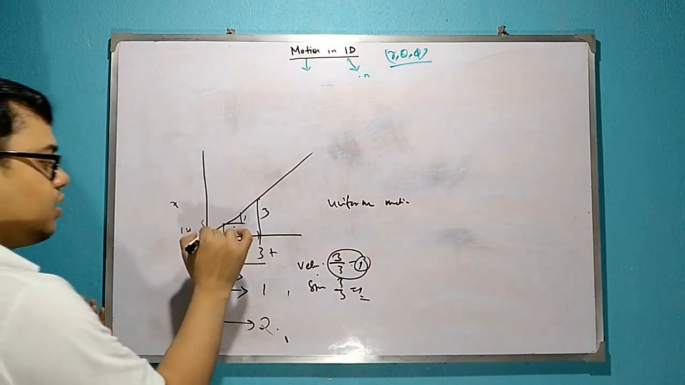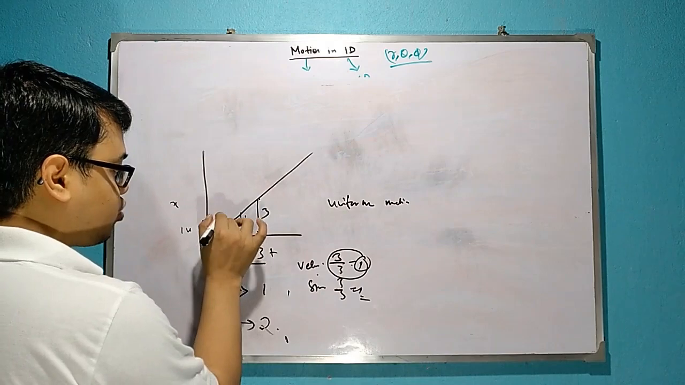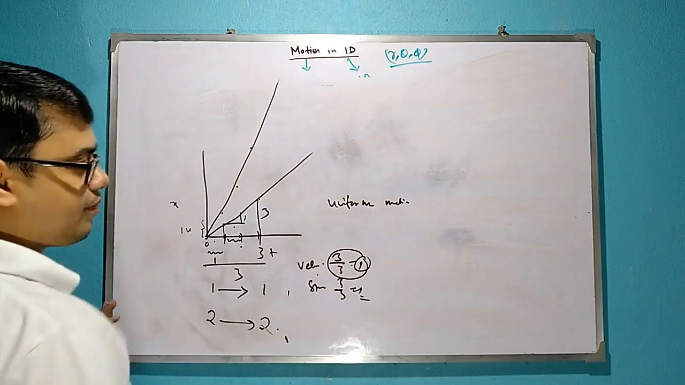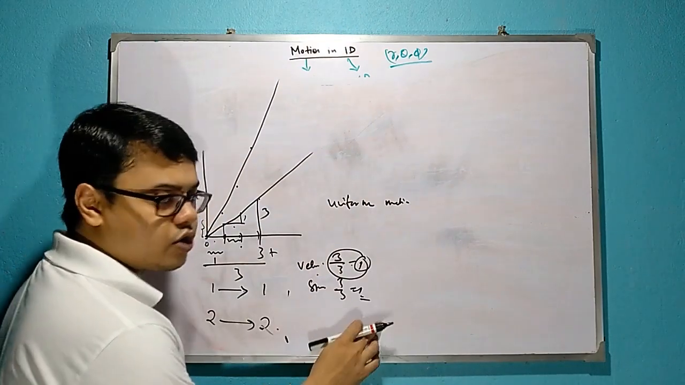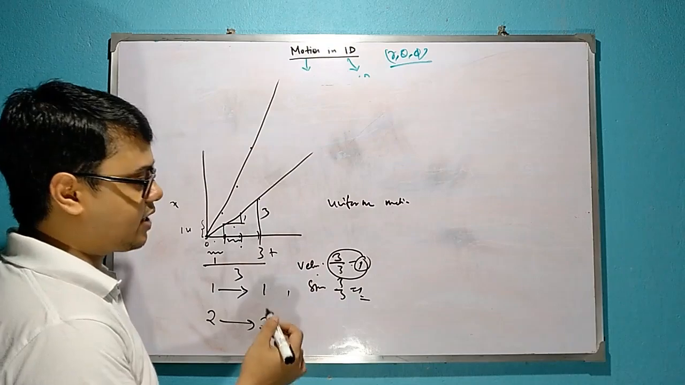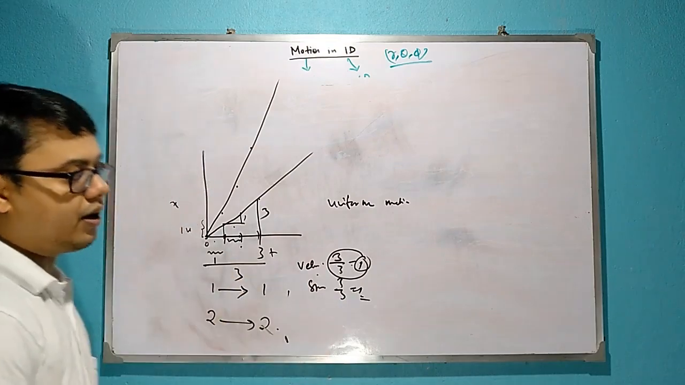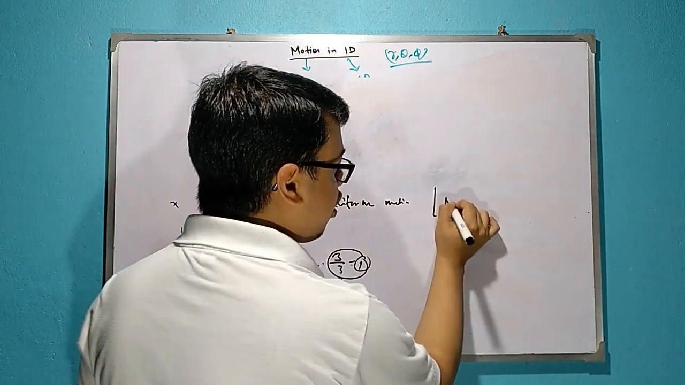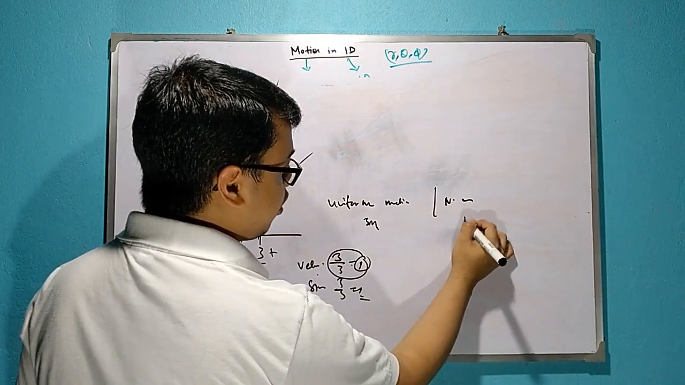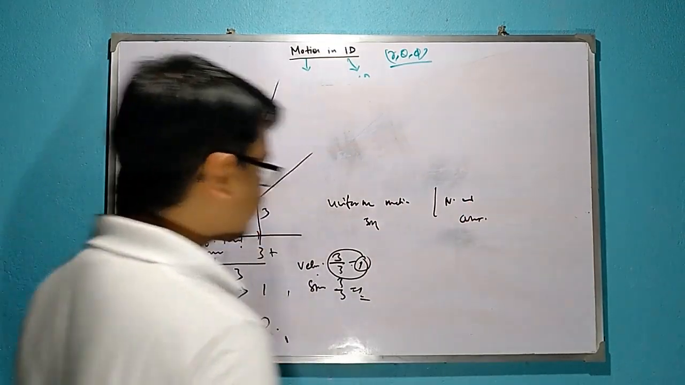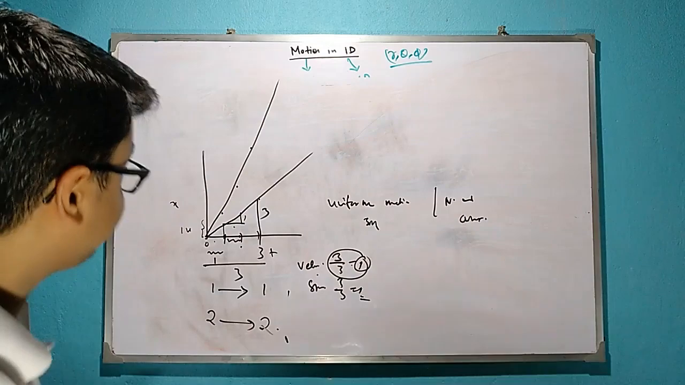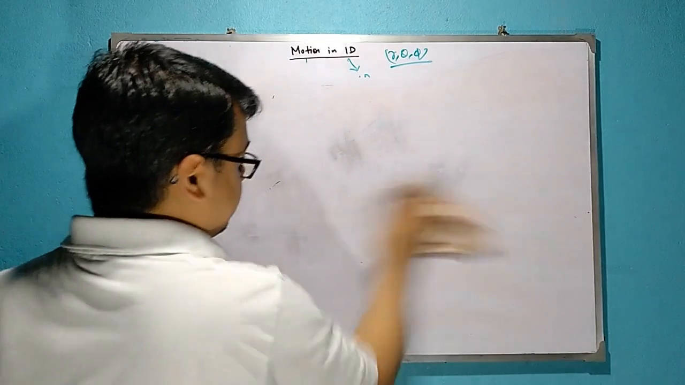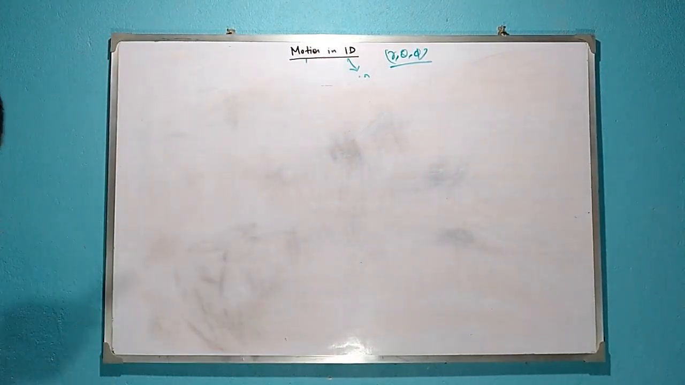It may be 2 or 3. If it is 2, then at 1 it is at 2, at 2 it is 4, then 6. So, this type of graph will be there. That means, if velocity or speed is constant, it covers the same distance in similar time intervals. It is called uniform motion. And if it is not, then it is called non-uniform motion. This is two such cases. Now, there may be two or three different cases also.